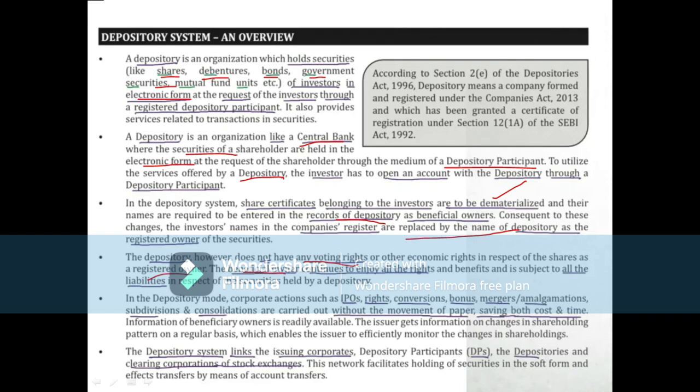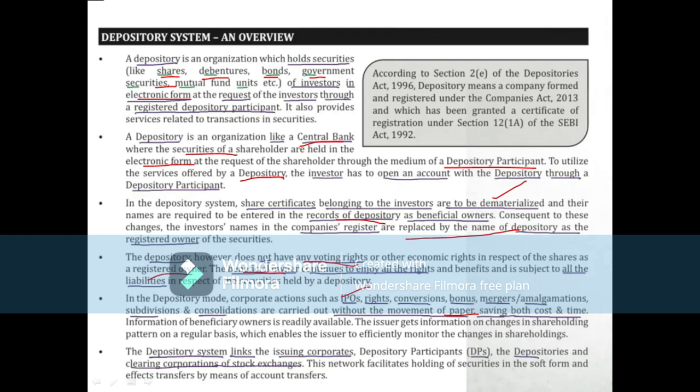And now if you see in the depository mode, corporate actions such as IPOs, okay, initial public offerings, rights, conversions, bonus, mergers or amalgamations, subdivisions and consolidations, all are carried without the movement of paper, means no physical form, saving both cost and time.